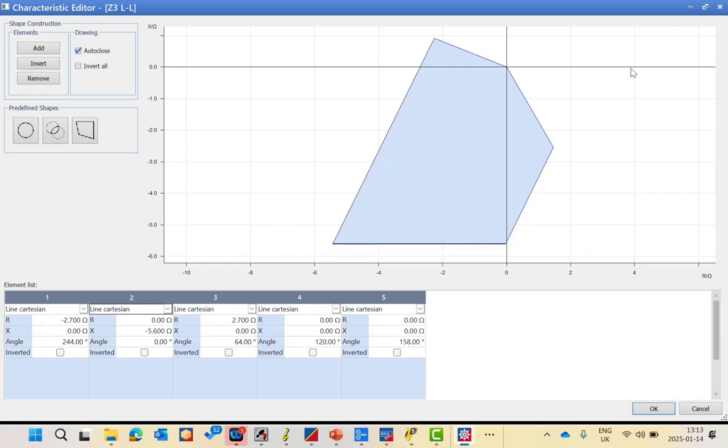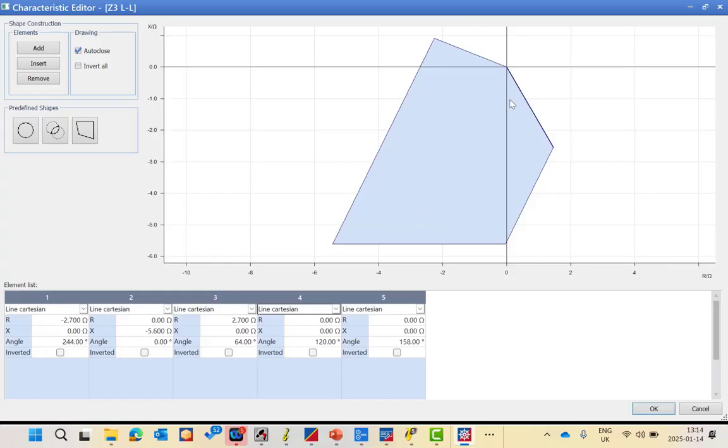Clear? So line 3, as you can see, if you extend this line, it will intersect here with the R value, which is given in the setting, and X is 0, and the angle is 64 because it's parallel to the line angle and in the same direction. So it will be 64. Clear? So line 4, as you can see here, will intersect with the origin 0, 0, and if you extend this, it is 30 degrees plus 90, so it will be 120 degrees, because this angle is 30.